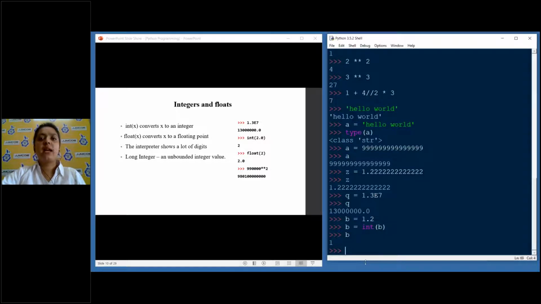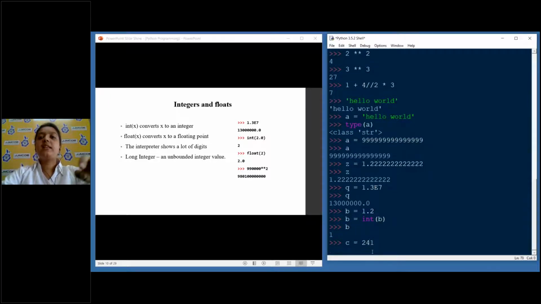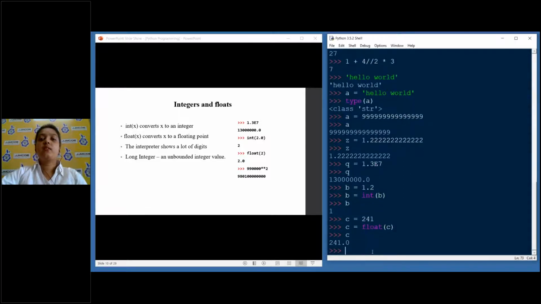Next we have float. Likewise, suppose I have C, which is, for example, 241, and I need to use it as a float. So C is equal to float, and I pass my same variable. When I see C, okay, 241.0. Since this is a simple integer, it allowed us to convert it to float, and it just added a decimal part.